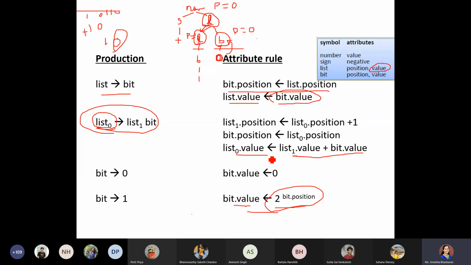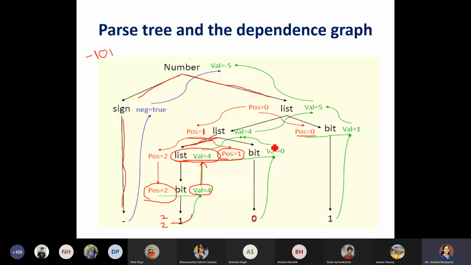To calculate this list value, we have to wait till this bit value has been achieved. This bit is 0, and whenever it is 0, the value also would be 0. So we are adding 4 plus 0, and this list value would end up being 4 itself.